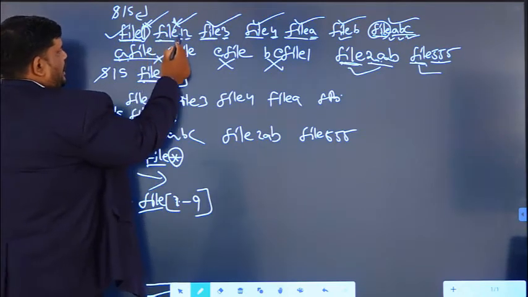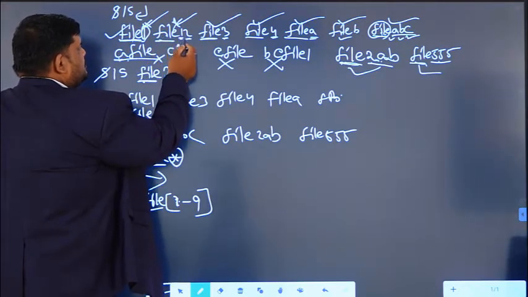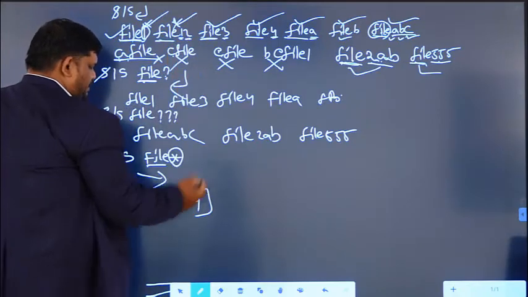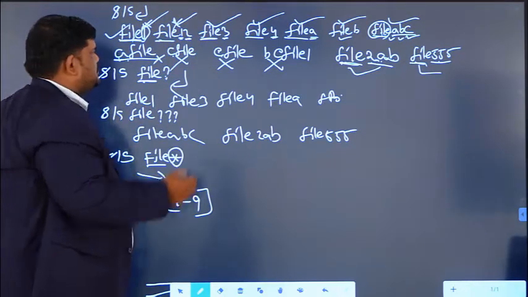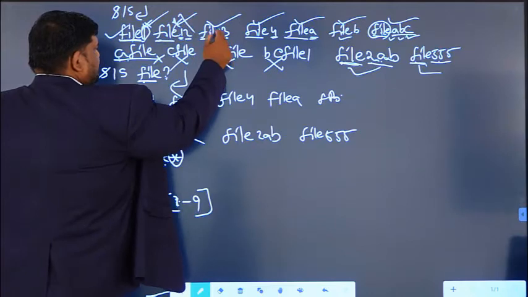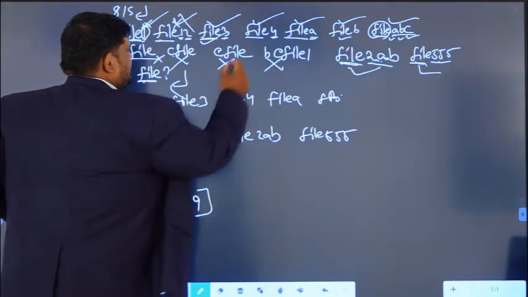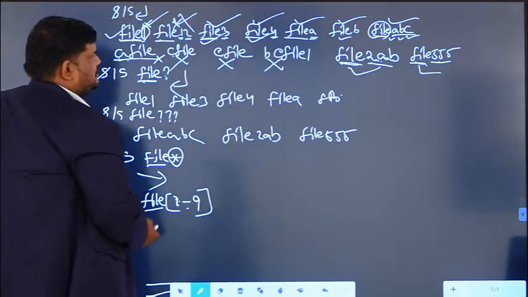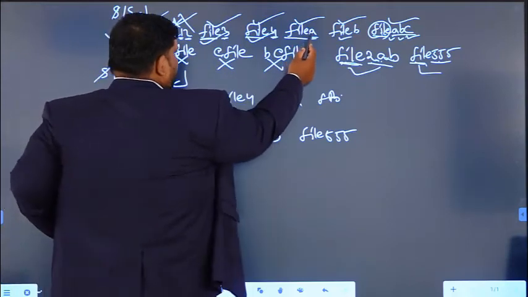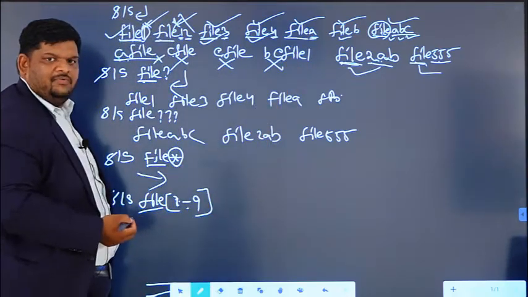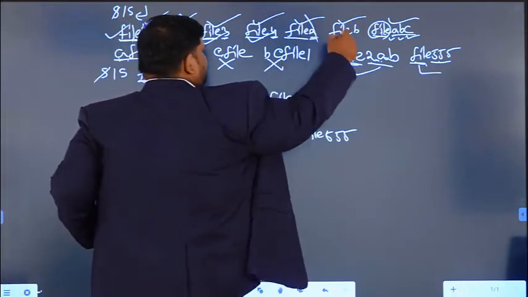And for file followed by 2 digits, 1, 2, our range is only 1 to 9, so this will not come. File 3, yes, this will come. File 4 is within the range, so this one will come. File A will not come because we are giving digits 1 to 9, so this will not come as output.